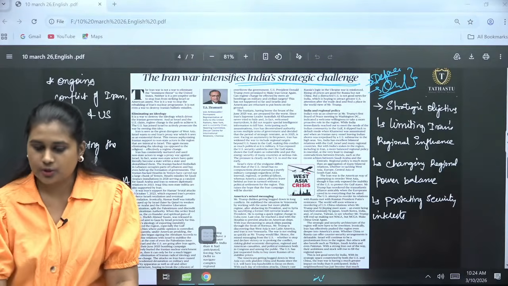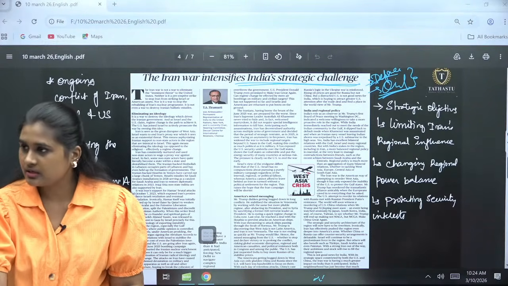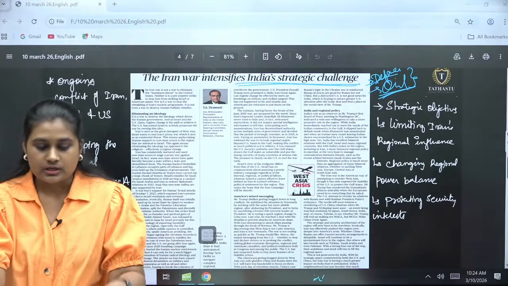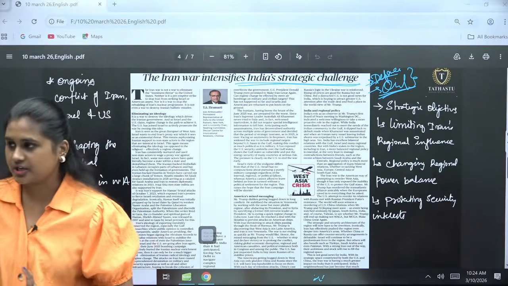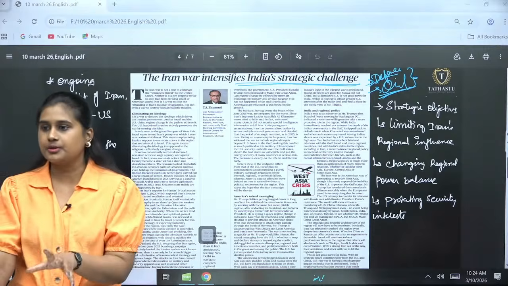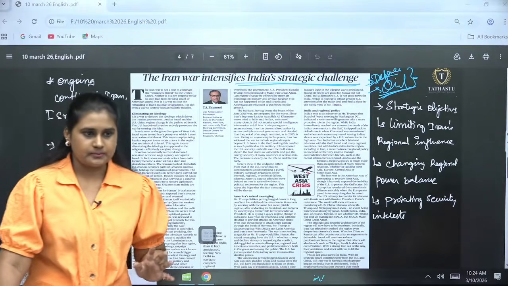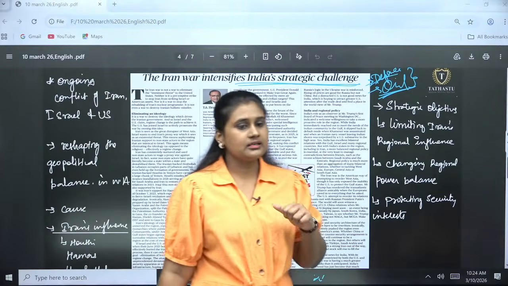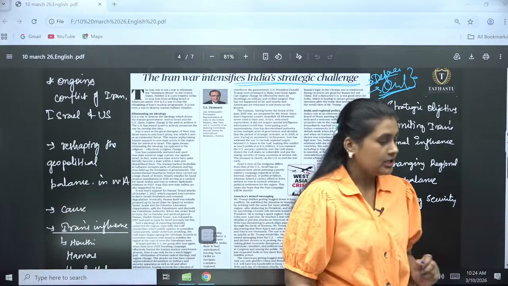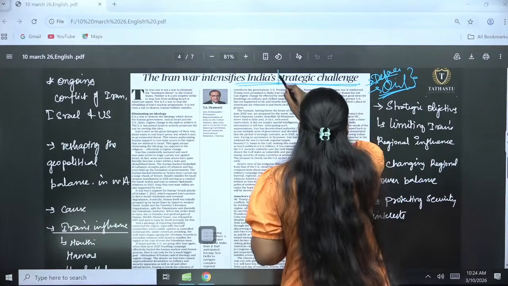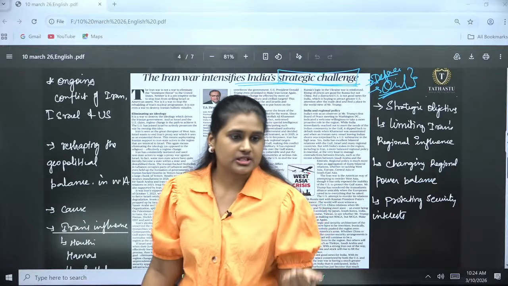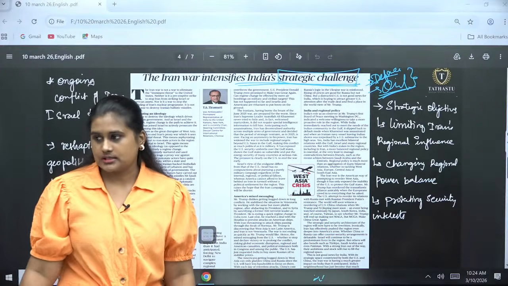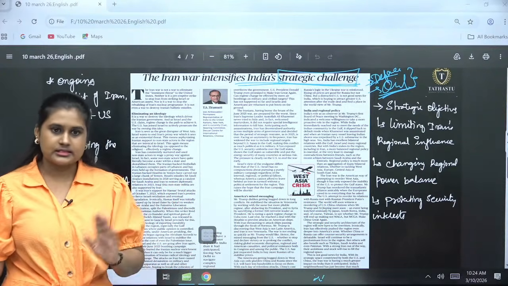If I want to build a Chabahar port, I will be doing it. India will be doing it. The US cannot come and tell me that I am not supposed to build it. That is strategic autonomy. National interest should be taken in the first place. Nobody can come and comment on us. So the strategic challenge here is about having India's interest, about strategic autonomy majorly, which Komal told us. Clear till now? Is there any doubt?